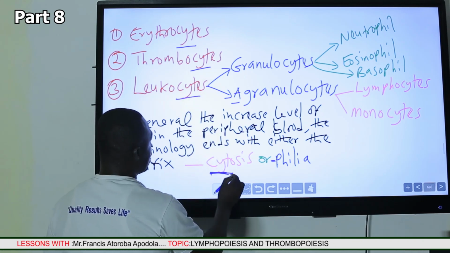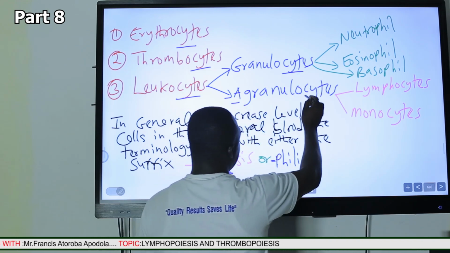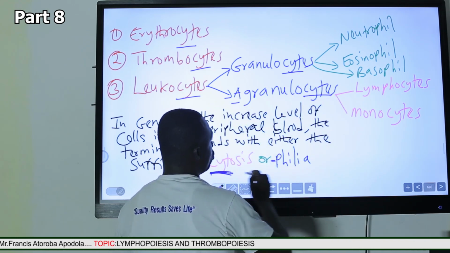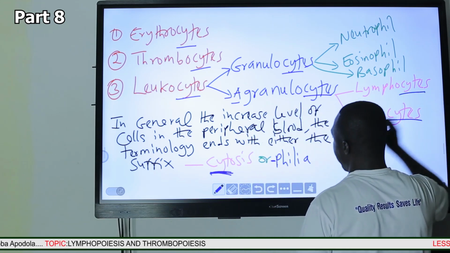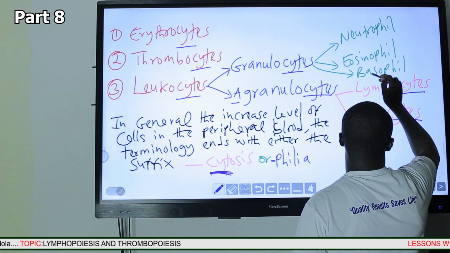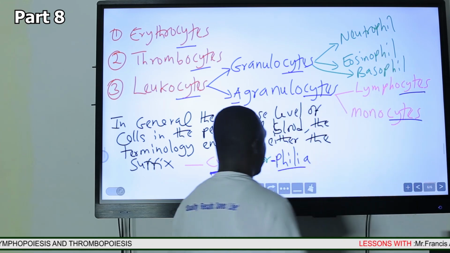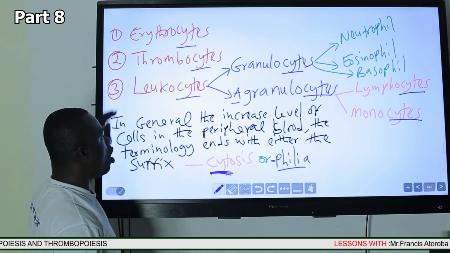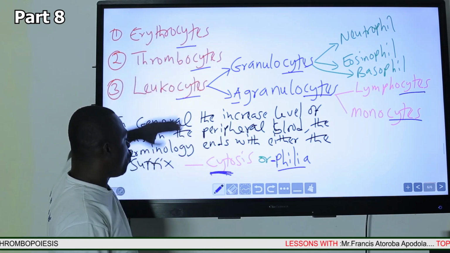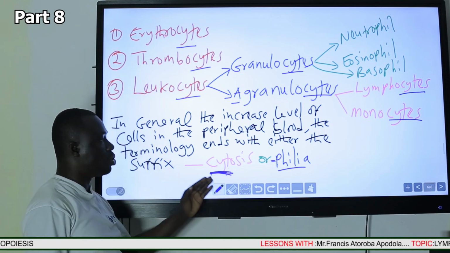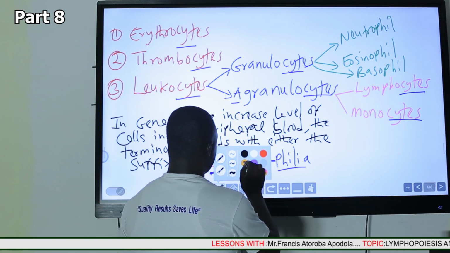Leukocyte, granulocyte, agranulocyte, monocyte, lymphocyte, all rhyme with cytosis. Basophil, eosinophil, neutrophil rhyme with what? The philia. So technically, all the cells ending with the suffix cyte will pick up the suffix cytosis as the term for their increased level.